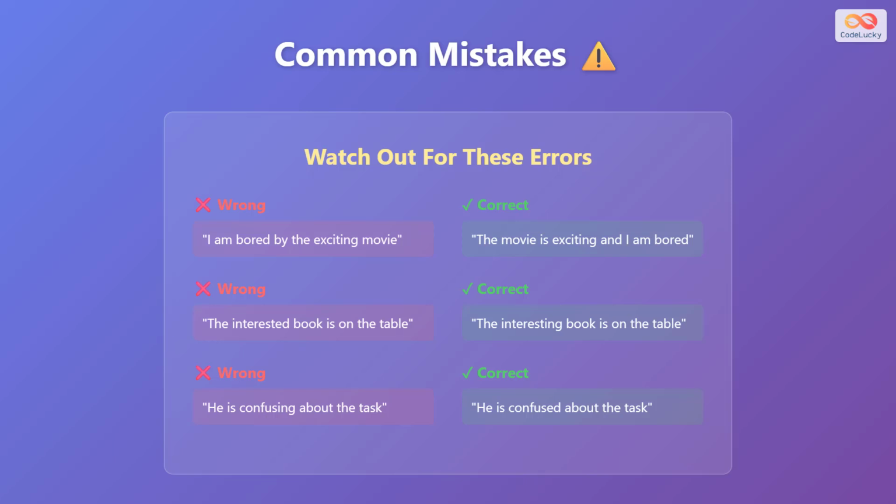Be careful not to mix them up. If you say the interested book, that is not correct. You should say the interesting book because the book gives interest. Saying he is confusing about the task is wrong. Say he is confused about the task as he feels confusion. The sentence, "I am bored by the exciting movie," is not correct. You can say, "the movie is exciting and I am bored." Remember, ing for things that cause the feeling and ed for people or animals who feel it.